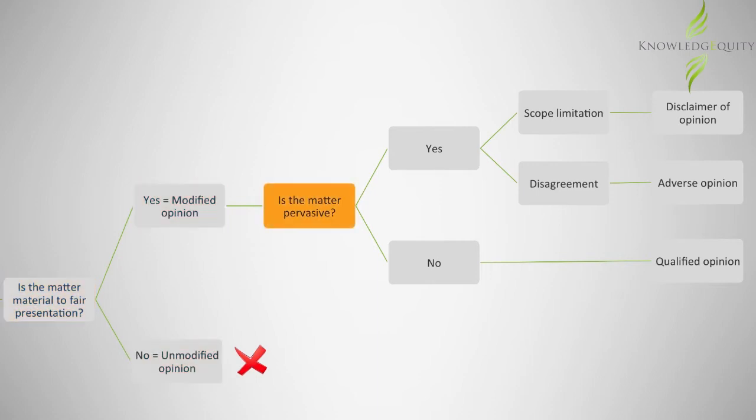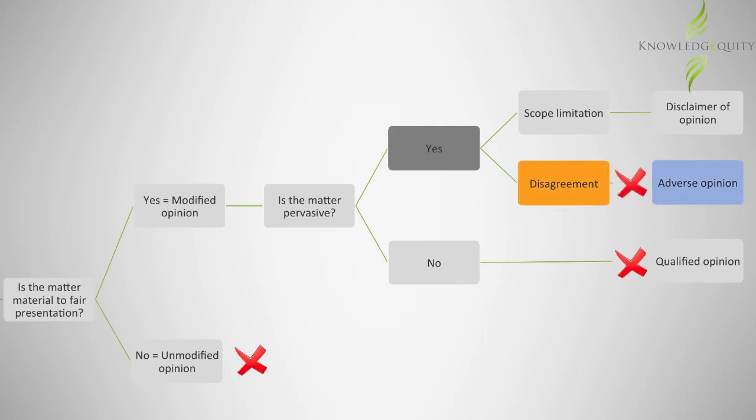In terms of step 2, the issue is pervasive since it is not limited or restricted to a specific element or component in the financial statements, but all amounts included in the financial statements are affected. Hence, a qualified opinion would not be appropriate in this instance. Now that we know the issue to be pervasive, we need to determine the cause of the issue. The destruction of accounting records by fire is not a disagreement, thus an adverse opinion would not be appropriate.